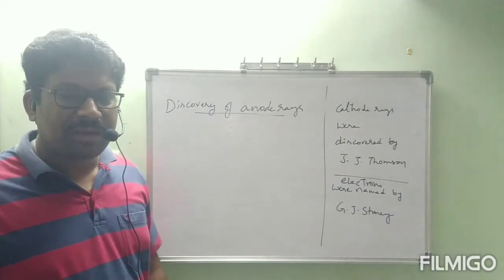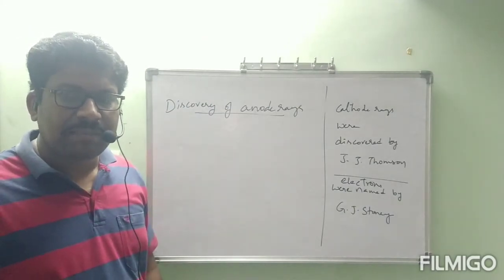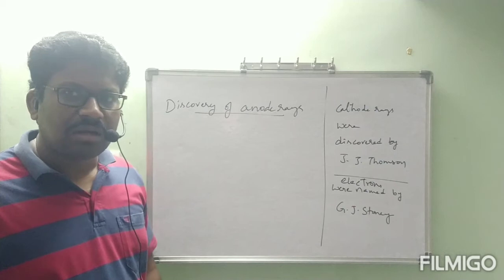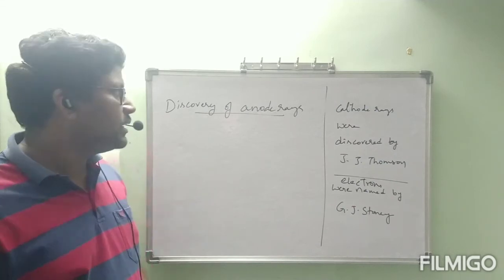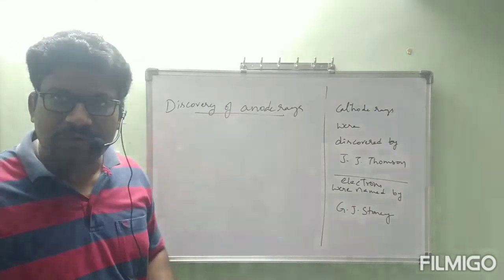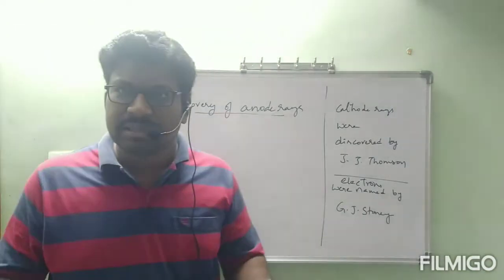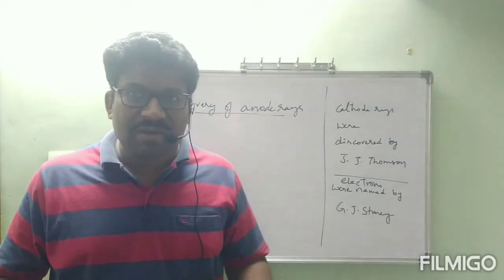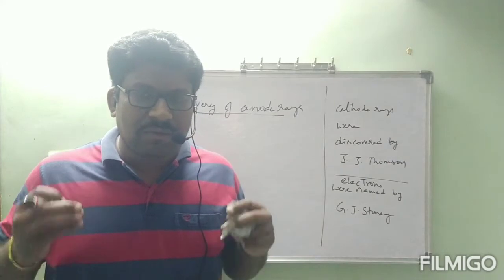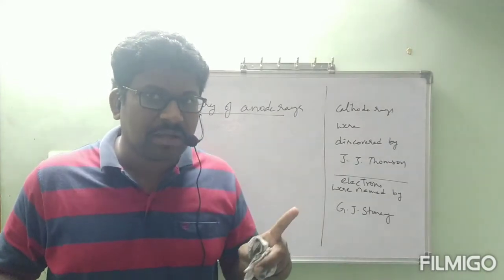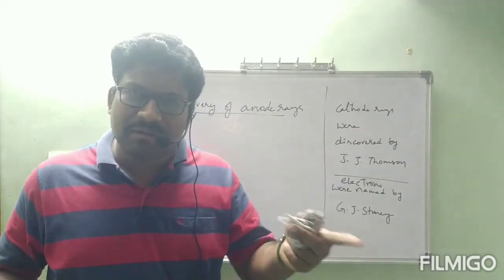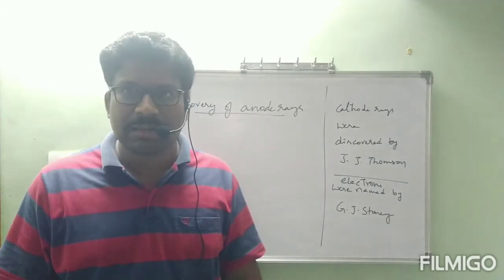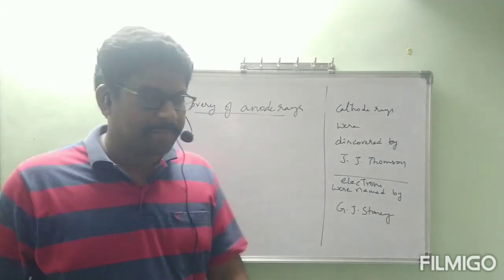So previously in the heading we kept discovery of cathode rays or electrons, in brackets we kept, but here for the discovery of anode rays I am not going to keep it as protons. Why are we not keeping it as protons? We will come to know. One property remains. If you study that remaining property, we will understand why we are not keeping protons.